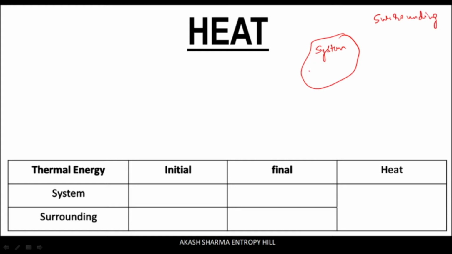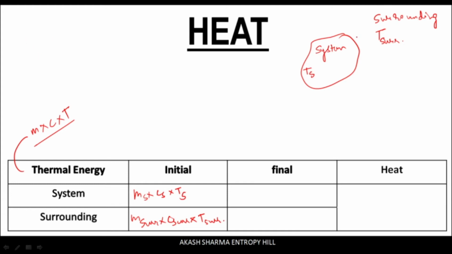And let's say this system has an initial temperature represented by Ts, and the initial temperature of the surrounding is represented by, and by virtue of these temperatures, the thermal energy stored with the system and the surrounding will be given by the formula, which is the product of mass, specific heat capacity and the temperature. So the initial thermal energy of the system will be, and the initial thermal energy of the surrounding will be.